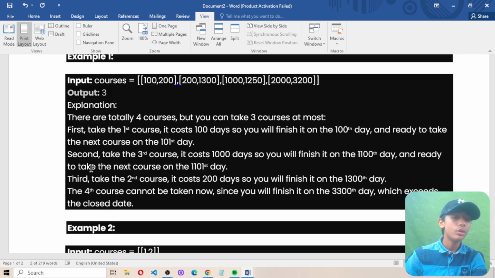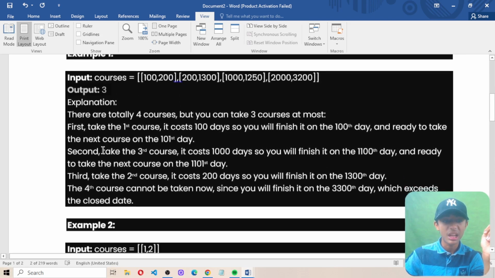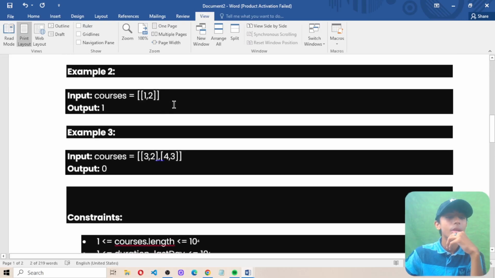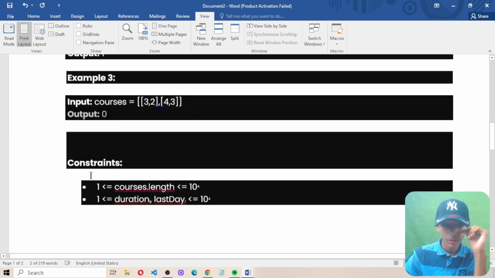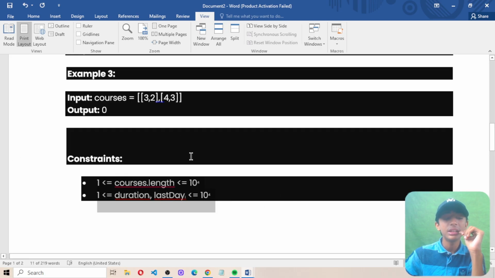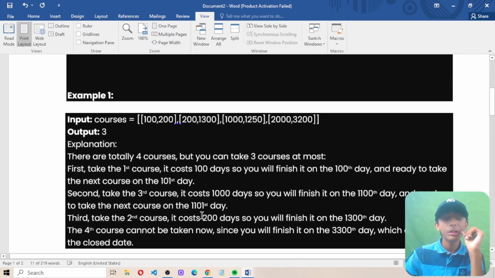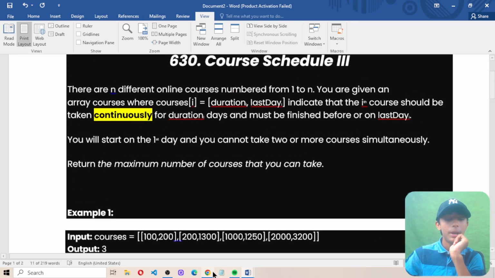So that is example 1, and why it gives this output. Now let's see the second example. Here the courses array is [1, 2] and the output is 1. In the third example, the courses array is [3, 2] and [4, 3], and the output is 0. And there are two constraints given. Now let's start to solve today's question in Python 3.